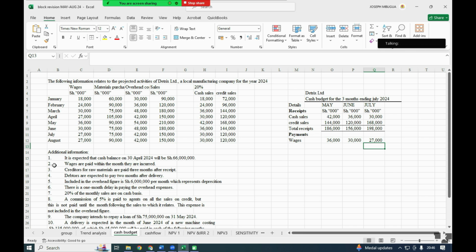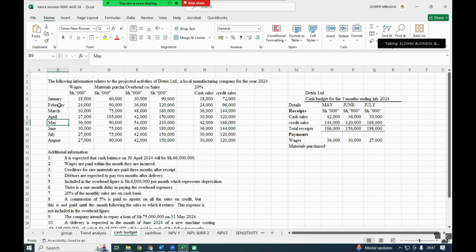Then after wages, note number 3: creditors for raw material are paid 3 months after receipt. They are creditors for raw material, that is material purchased on credit. So if we are in May, 3 months will start from February.